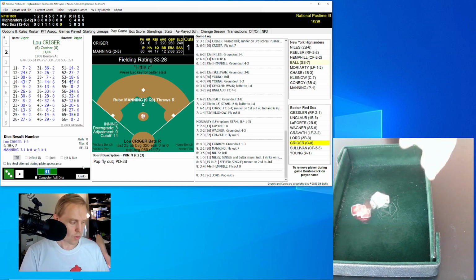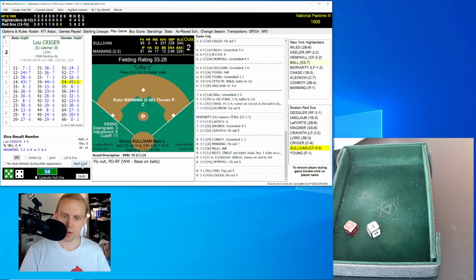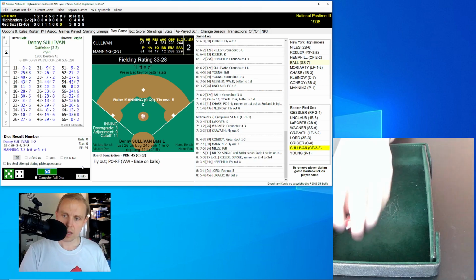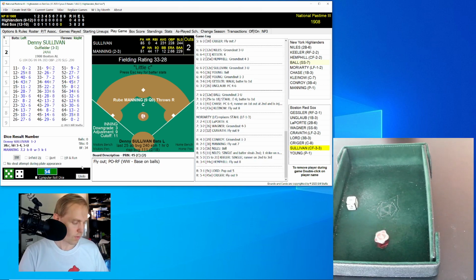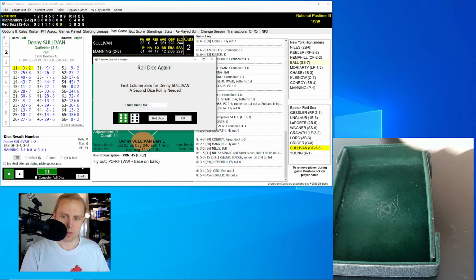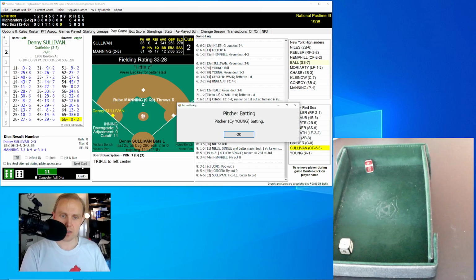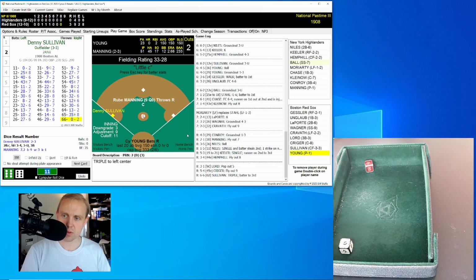1 away. Lou Krieger now rolls a 54 for a 45. Fly ball to right field. And Gessler has that. 2 gone. Here's Denny Sullivan. He rolls an 11 for a 0. And a 66 for a 2. That'll be a triple for Sullivan, who hits that one deep to left center field. That lands between Moriarty and Hemphill.